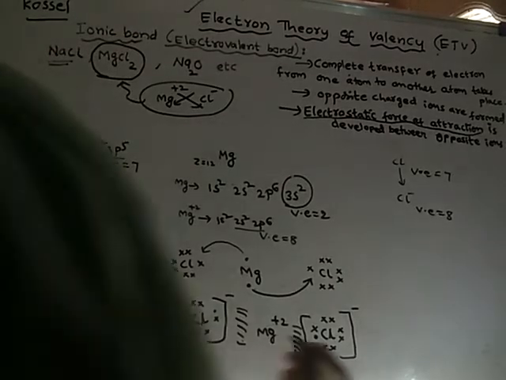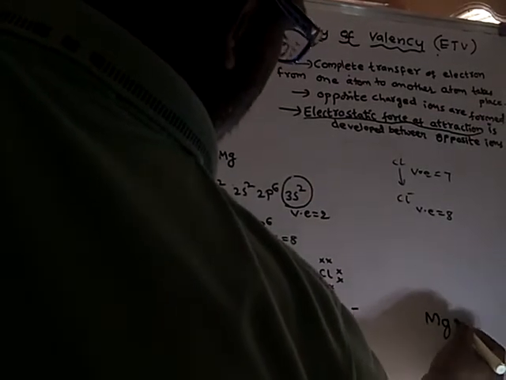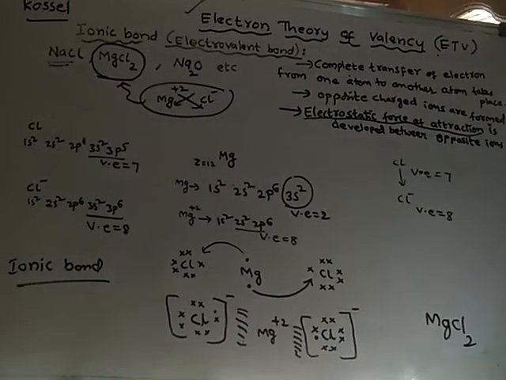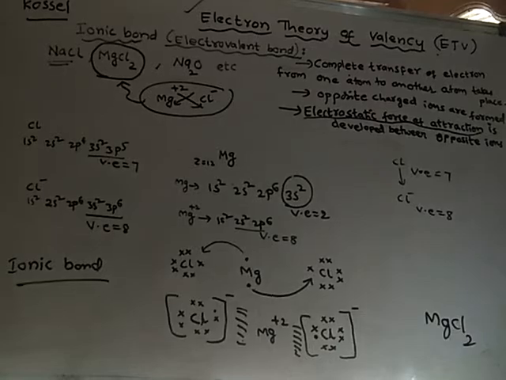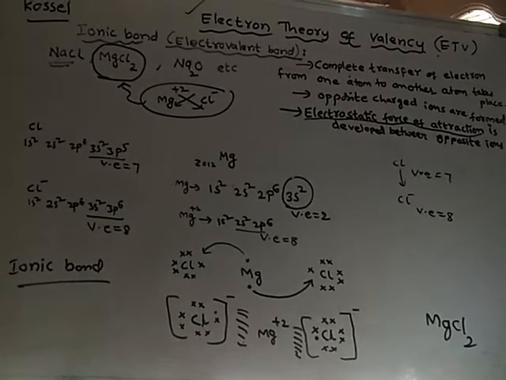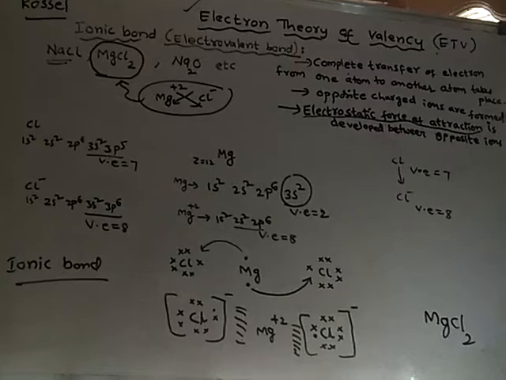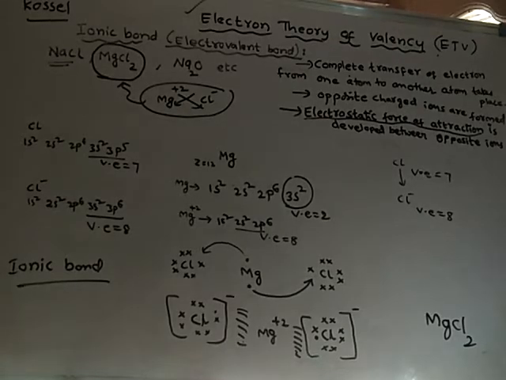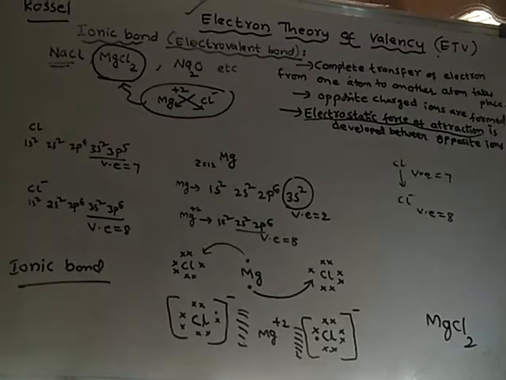So finally, what happened? MgCl2 has formed: one magnesium atom with two chlorine atoms. All the atoms are bonded. The two chlorine atoms are bonded to magnesium by a strong electrostatic force of attraction known as ionic bond. In this way ionic bond is formed, and the formation of ionic bond was explained by Kossel. Kossel is the scientist who explained the formation of ionic bond.